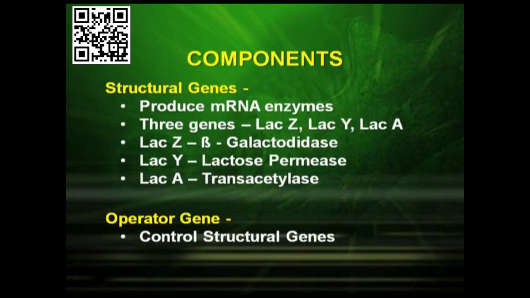The structural genes produce mRNA for enzymes. The three genes are LAC-Z, LAC-Y and LAC-A. LAC-Z codes for beta galactosidase, LAC-Y codes for lactose permease and LAC-A codes for transacetylase. The operator gene controls the structural genes.